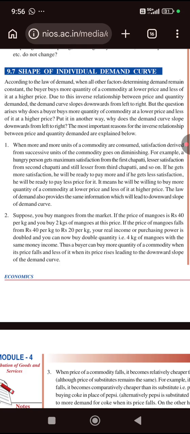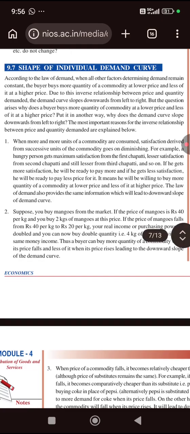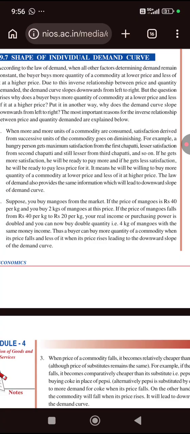Reason 1. When more and more units of a commodity are consumed, satisfaction derived from successive units of the commodity goes on diminishing. For example, a hungry person gets maximum satisfaction from the first chapati, lesser satisfaction from the second chapati, and still lesser from the third chapati, and so on.